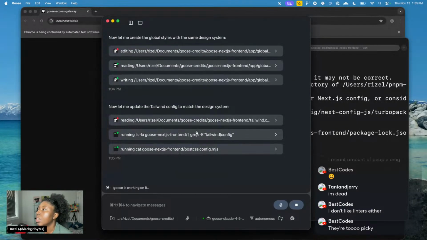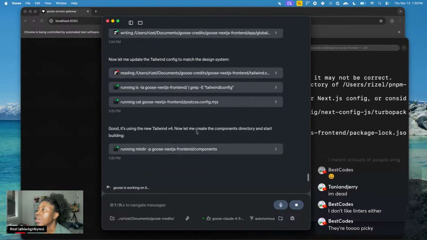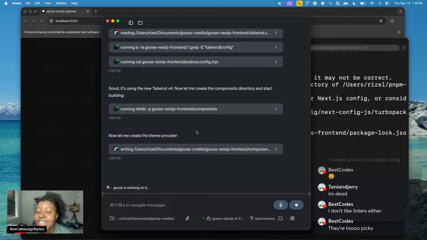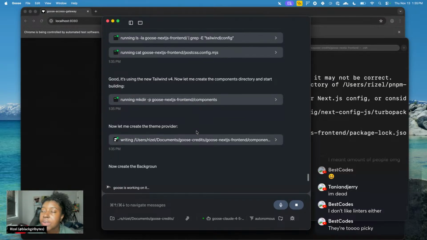Okay, so now it's updating the Tailwind config to match the design system. And it said, good, it's using the new Tailwind 4. Nice. Good. I actually haven't seen any AI tool know that very well. Usually it keeps sticking on Tailwind 3 and then we get a couple of errors. But I'm pretty proud of Goose right now for recognizing that.